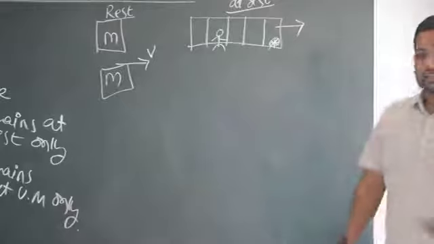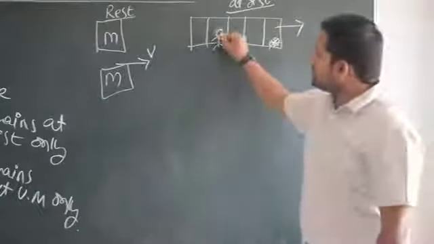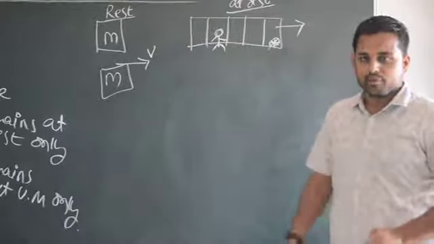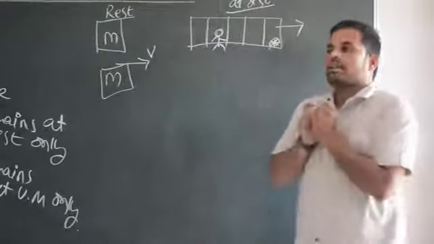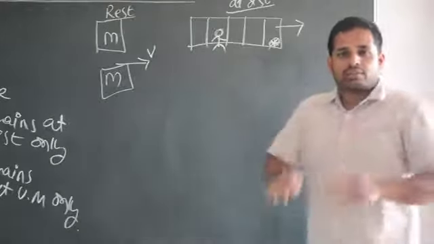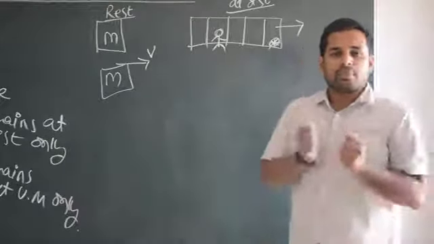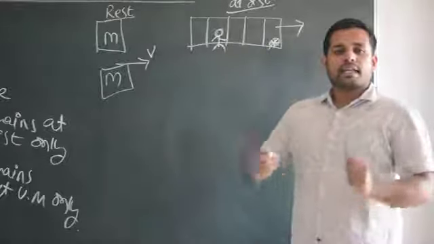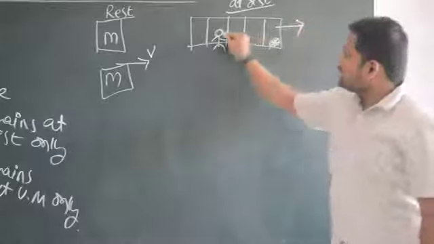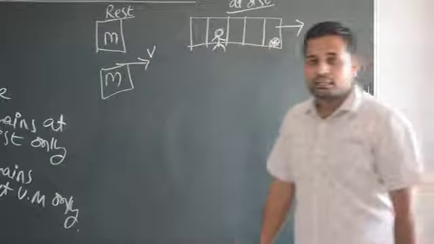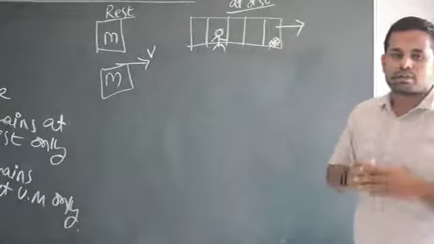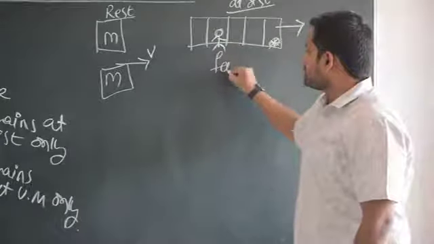Why will you fall back? When the bus was at rest, your body became adapted to rest only. Now, your body wants to remain at rest only. That is inertia. Due to your mass, your body wants to be at rest only. But when the bus starts to move, the bus carries you forward. But your body says, no, I don't want to come forward, I want to be at my original position. That's why you fall back.